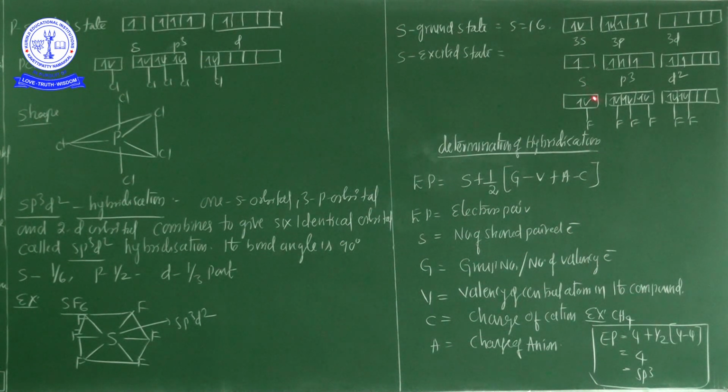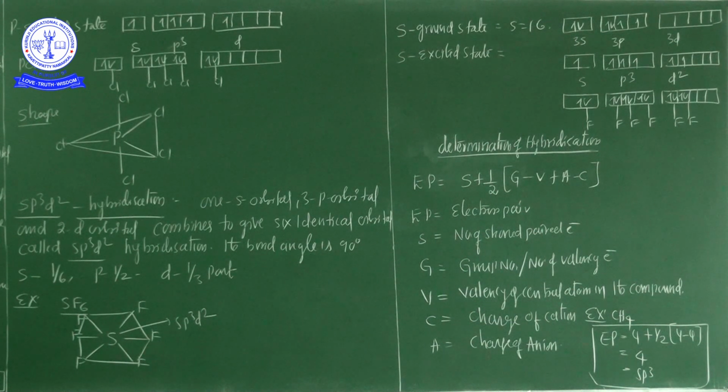So this s orbital, this p orbital, and these 2 d orbitals are intermixing, and a total of 6 new hybrid orbitals are formed. After the 6 new hybrid orbitals are formed, every fluorine atom connects with one new hybrid orbital. So finally the SF6 structure is formed.